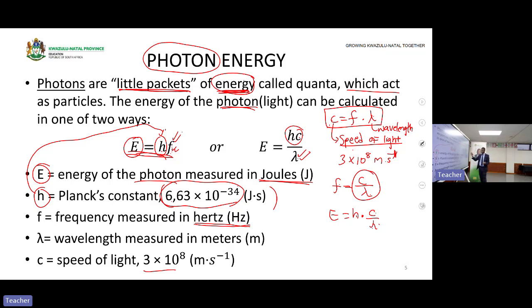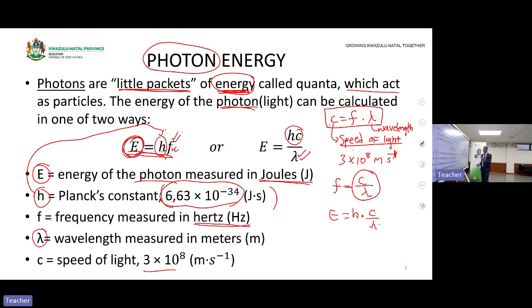This means we are talking about the light and we're talking about the surface, because the light will be shining on a surface. If the light is shone on the surface, then these photons transfer energy to what? To electrons. Then electrons gain that energy. The energy they will gain is this energy that you can calculate now, because you know the formula. If you are given the wavelength or the frequency, you can get what? The energy.